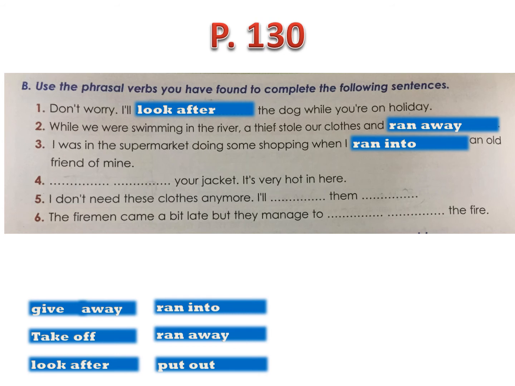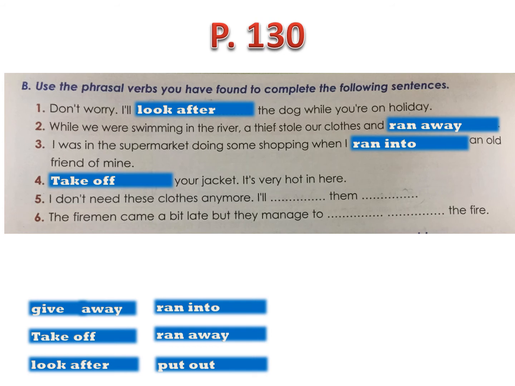Number 4, so when it's hot, do you take off or put on your jacket? Of course, take off. So your mom or dad or anybody can tell you, take off your jacket, it's very hot in here. Number 5, I don't need these clothes anymore, I will. Yeah, so when you don't need your old clothes or books, do you just throw them away?